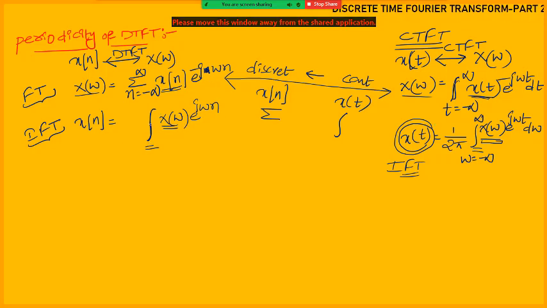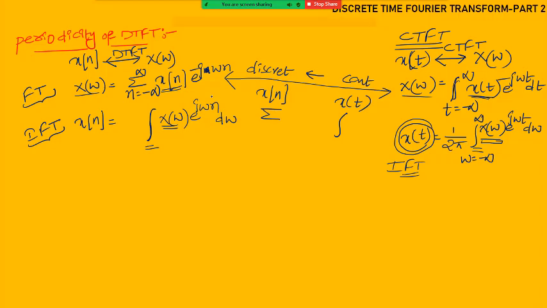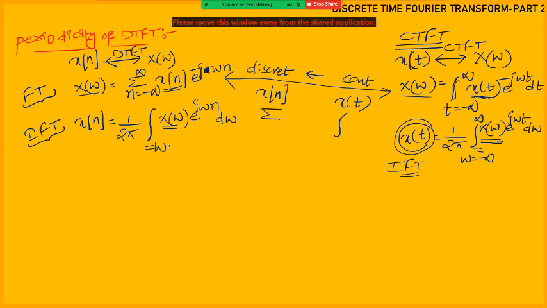Because I have used the integral, here I should have d omega. Here also d omega is there. Next, 1 by 2 pi is there, so here also 1 by 2 pi. Integration has been done with respect to omega, so omega limits have to be kept. Omega is changing from minus infinity to plus infinity, but here omega will be changing from minus pi to plus pi. This is one more change. This is essential, you have to remember.